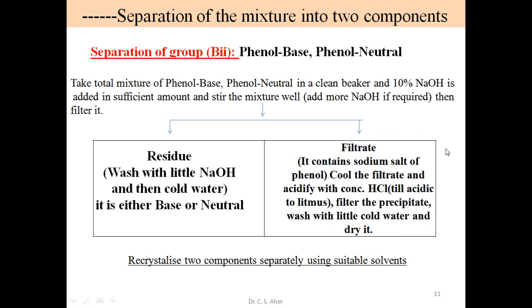So we separate the phenol, and the second solid, which may be a base or neutral, is present in residual form. So we separate these two solids. Then recrystallize the two components separately using a suitable solvent. Before individual analysis, these two solids must be recrystallized and purified.